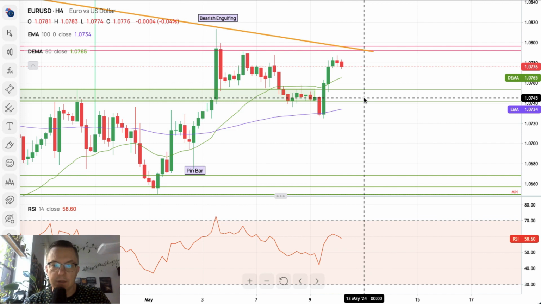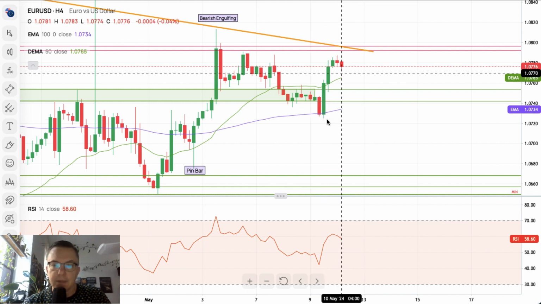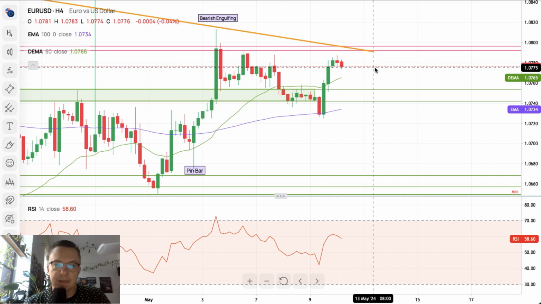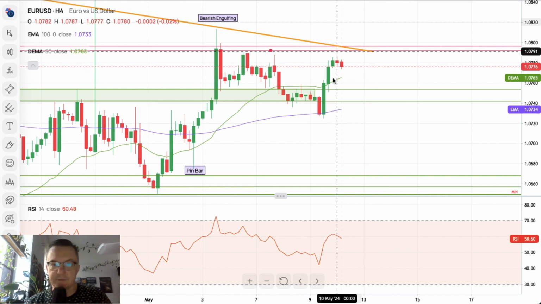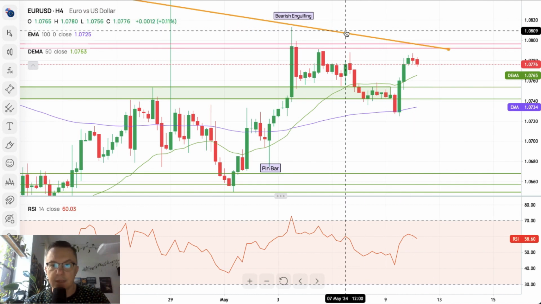So that all means the bulls are still trying to break above this trend line, but the bears are pushing on them as well. Otherwise, we would see some sort of breakout to the upside, especially above this orange trend line.